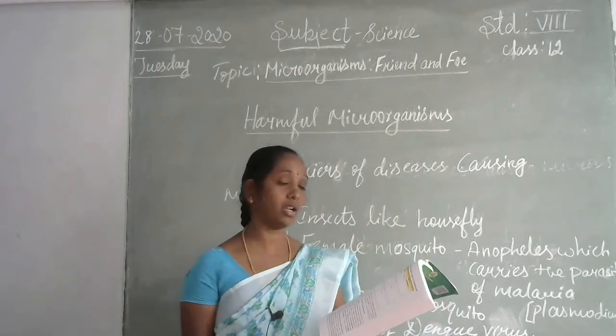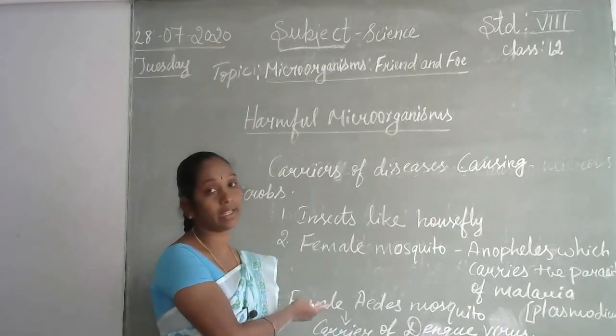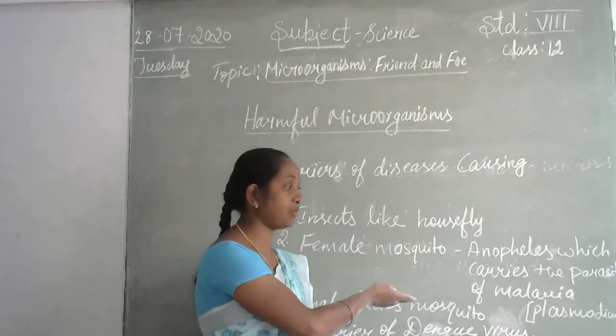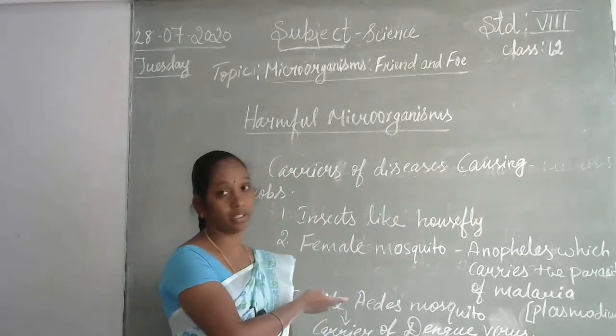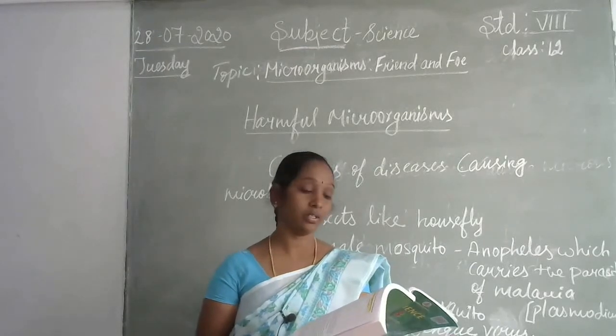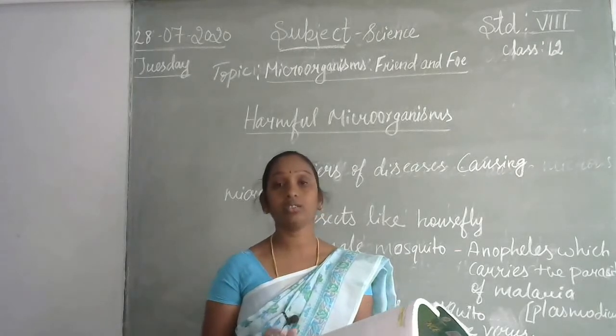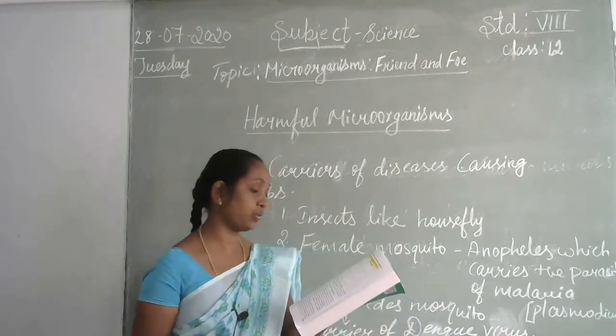Next is malaria. I told you it is caused by a parasite and spread by mosquitoes. The mosquito is the carrier, and the parasite is Plasmodium. Dengue virus is also a microbe behind fevers like this. It is not transmitted through water or food. It is spread by mosquitoes only.